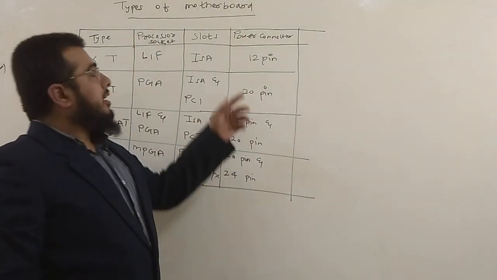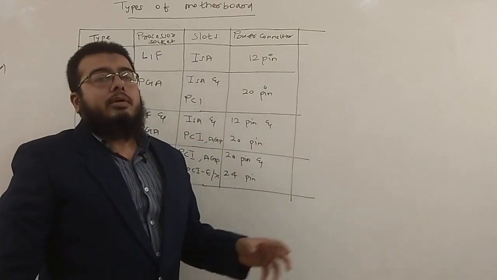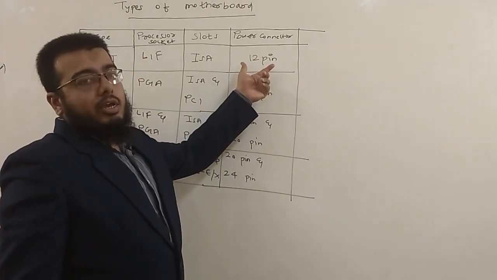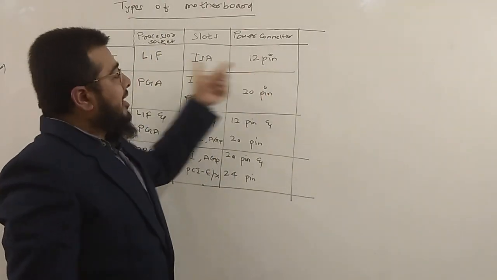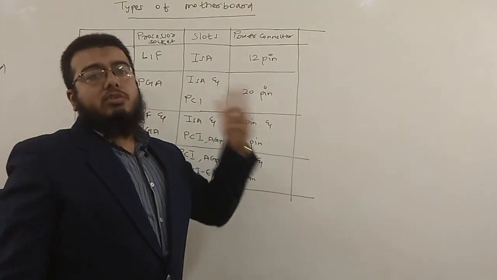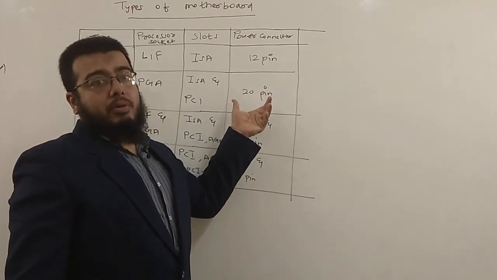Now here, why do we have this? The power connector is basically used to supply power to all the resources or the various items on the motherboard. So we had fewer resources in XT, hence we had 12-pin. Then AT was the advanced version, and we had more devices, hence we had 20-pin.